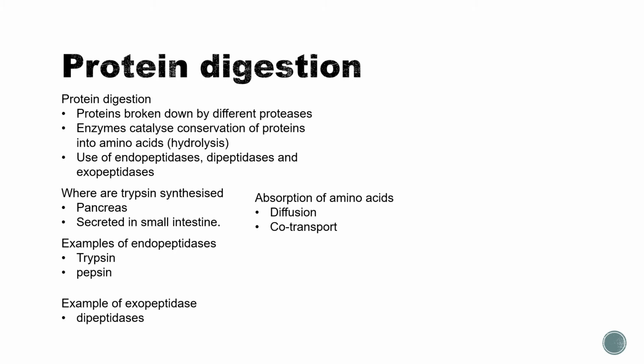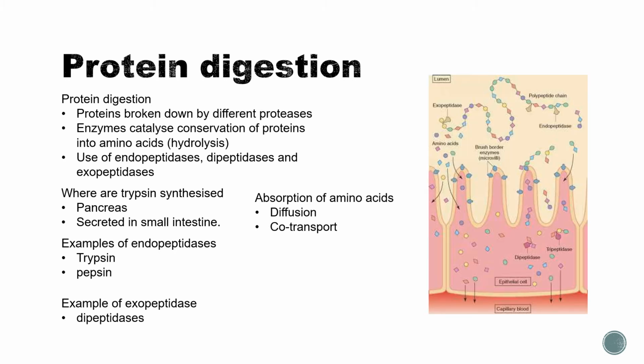And absorption of amino acids is done by diffusion and co-transport. And this is a little diagram showing what occurs. So you have your exopeptidases and endopeptidases, and once amino acids are broken off, they're absorbed into the ileum, and then into the epithelial cell. And once in the epithelial cell, they're able to go into the capillary. Now that's all there really is for digestion and absorption.